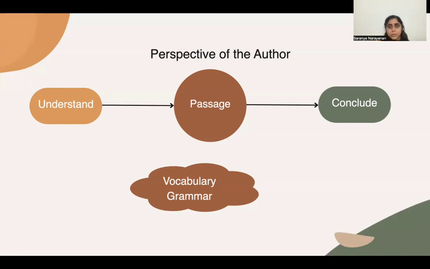If there is a difficult word, we look at the words placed before or after that particular word, and we can try to assume the meaning. It might be correct, it might not be correct, but still we can make an assumption over there. So like I mentioned, it would be a task for us in order to understand what the author intended, and from that we will be deriving a conclusion.